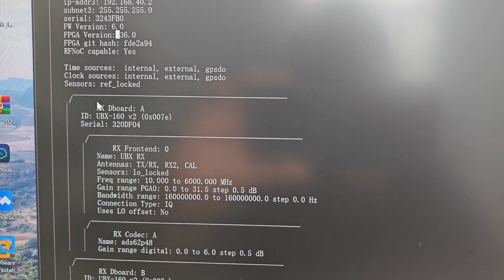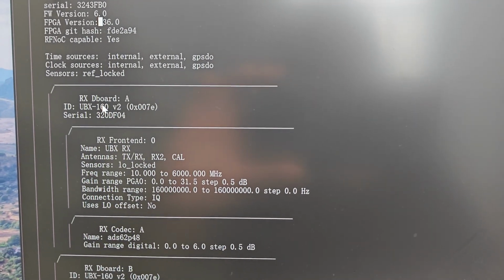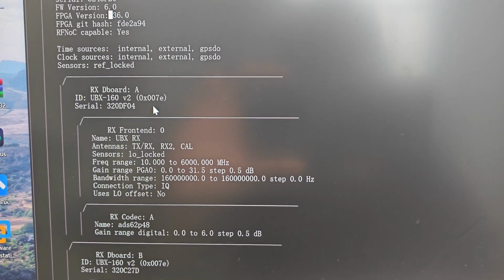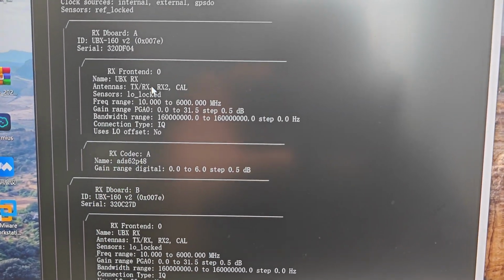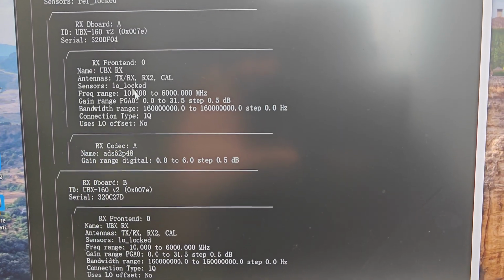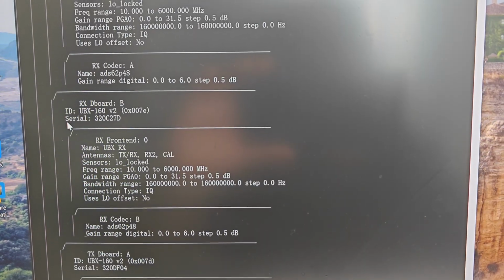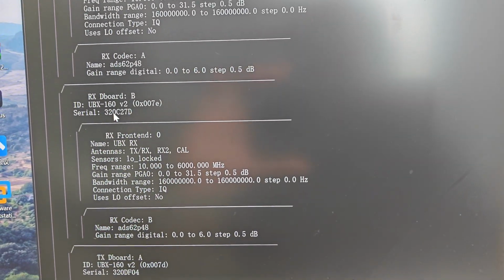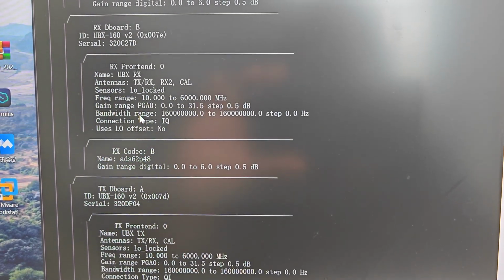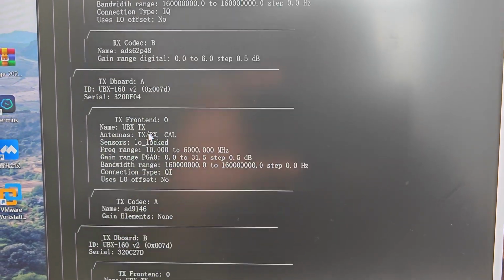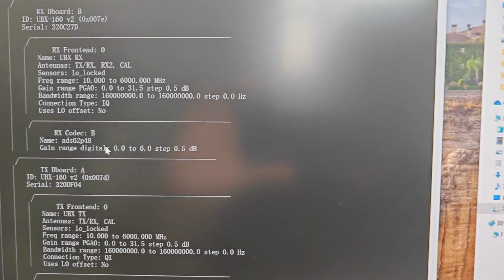And you can see the daughter board A. The ID is UBX 160 V2. And this is our board SN number. This is all the information about the UBX daughter board. And this is daughter board 2. This is the board ID and the serial number. Please remember the serial number. You can search the serial number. And next, we can get all the information. This is the two UBX daughter boards.